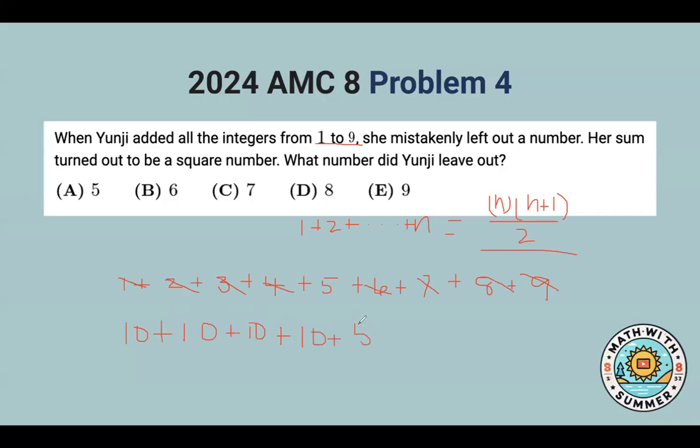Of course, you can just add straight from the beginning, but I find these little tricks easier. So we have 10 plus 10 plus 10 plus 10 plus 5, which is 45.